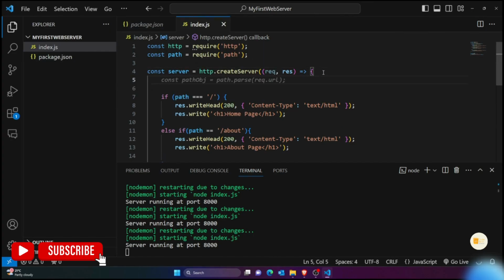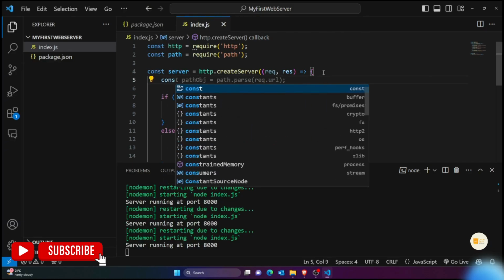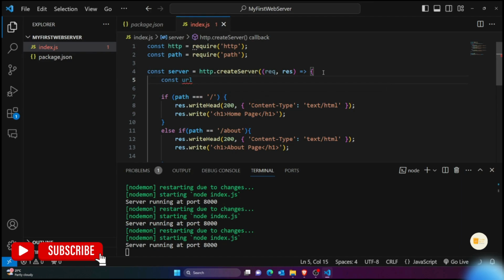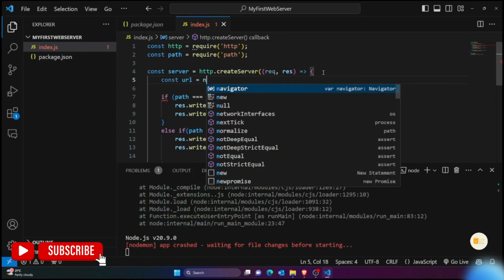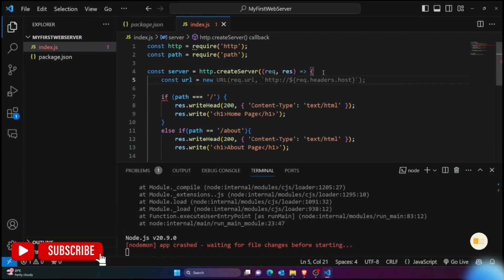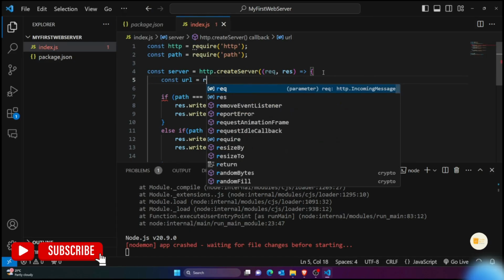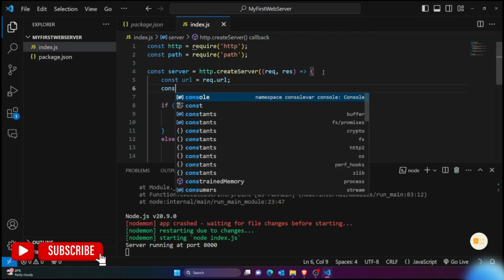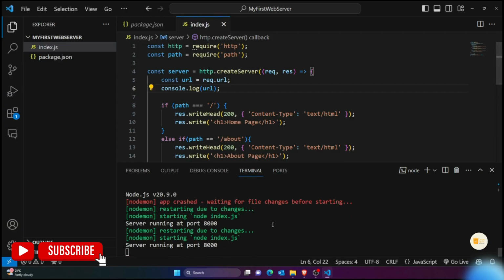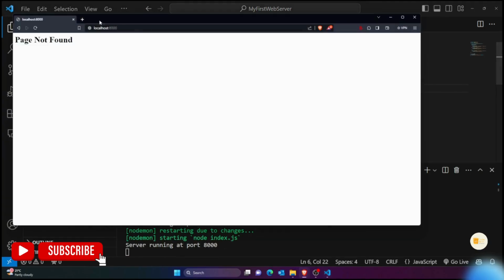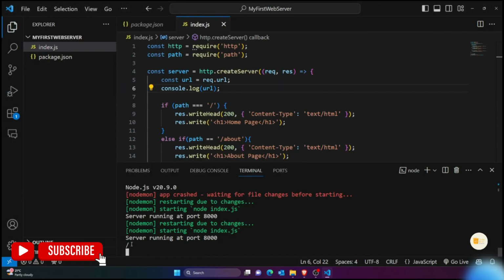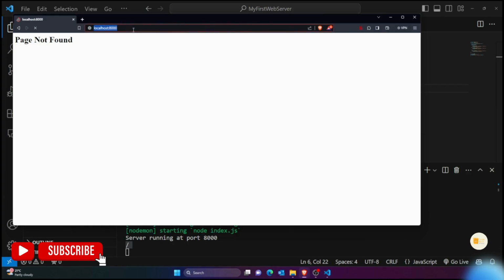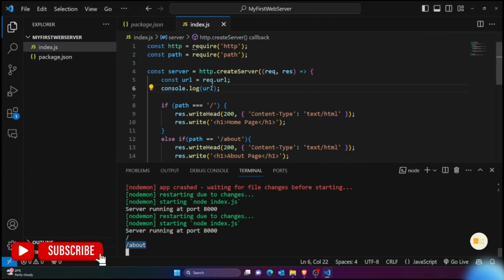So first of all, get the URL. If I say const URL equals new URL, or you can simply type req.url. You can simply write const URL equals req.url. If you write console.log URL, you would actually get the URL whenever you're requesting this. If I reload, you can see that I'm getting the path. Suppose instead of this I am requesting about, so you would get slash about. So you can see that it's working perfectly.